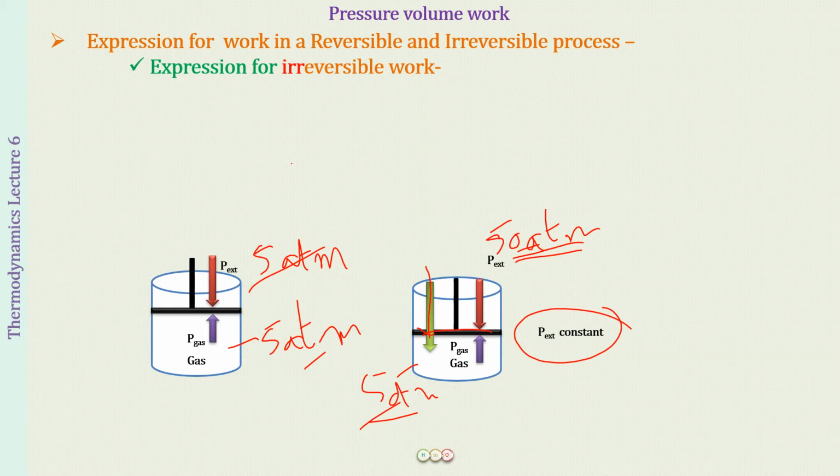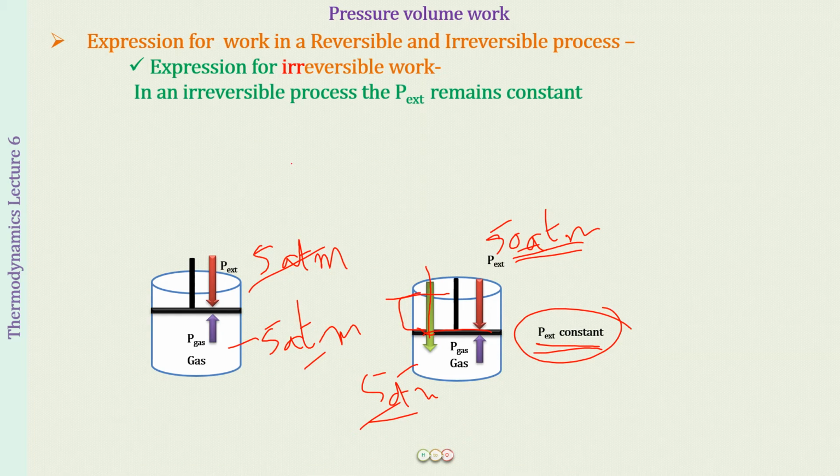This is what you have to remember. From this position to this position, when the pressure changed, the piston moved so quickly that the pressure outside did not get any time to change and establish an equilibrium. Therefore, P external is constant throughout an irreversible process.